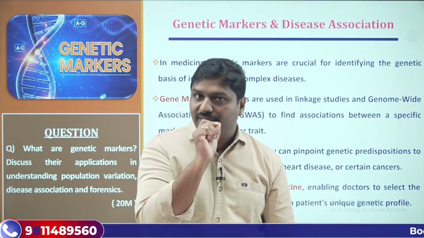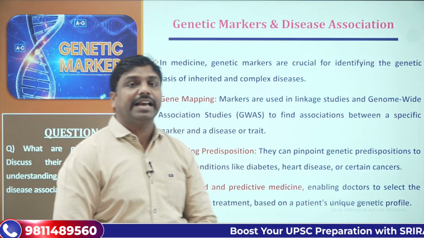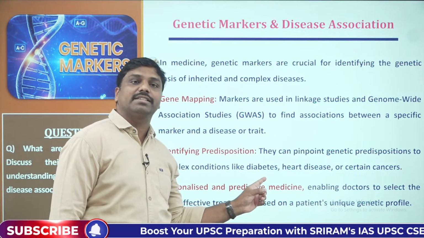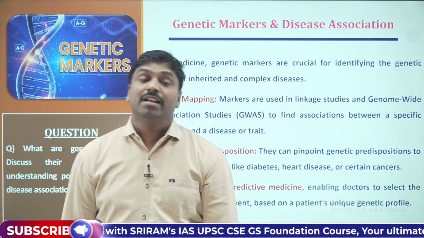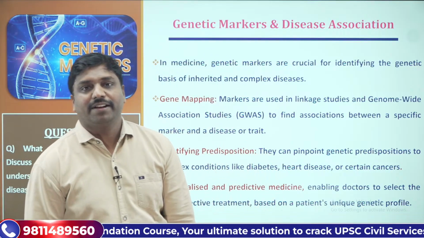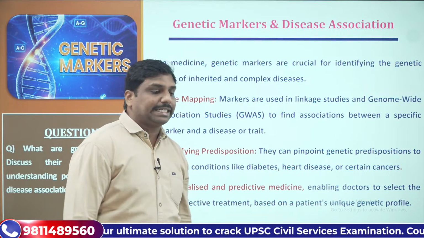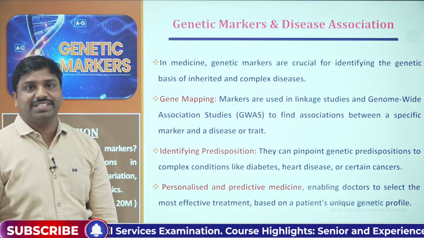If we can identify genes that are responsible for the occurrence of certain cancers, diabetes, or certain heart diseases, we can know them. That's how we can predispose these diseases.